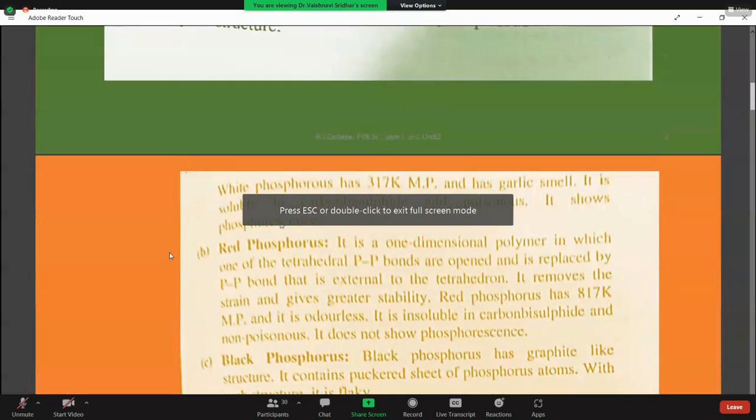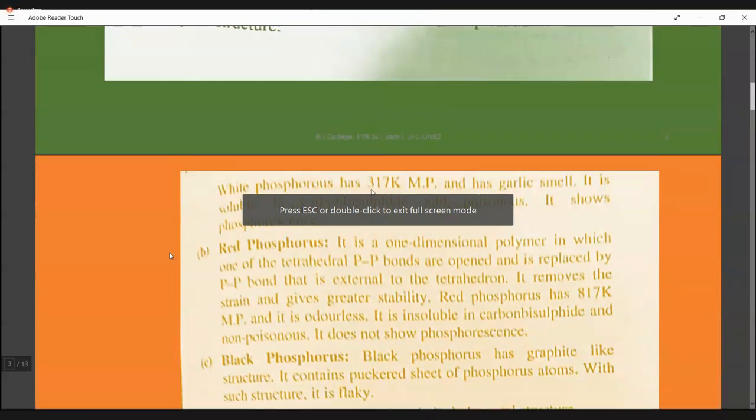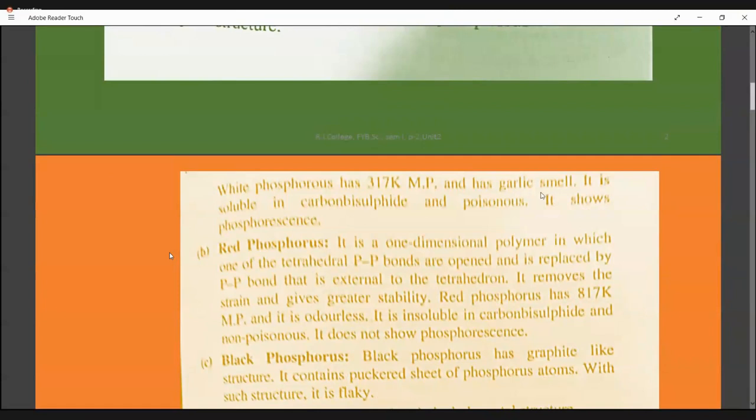Then next comes another important difference. White phosphorus has a low melting point. It has a garlic smell. It is soluble in carbon disulfide, or bisulfite, you can call it anyway, CS2 formula. It is poisonous in nature. It exhibits phosphorescence, which is another physical property: light emitting capacity.